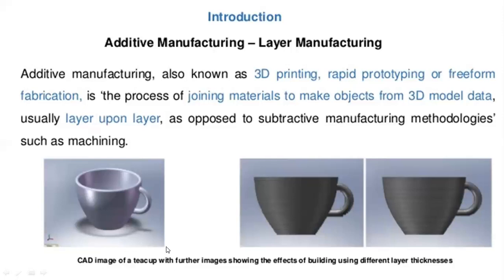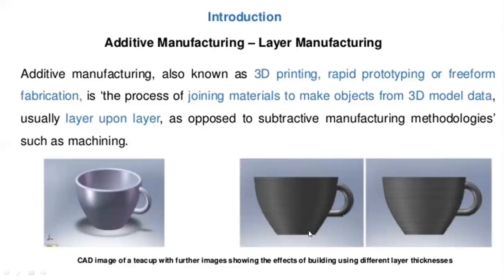So you can see the CAD image is taken up with further images showing the effects of building. So you can see the difference between those two images. This is the design image, and this is the actual product from the 3D printing machine operating. So you can see and visualize that product.